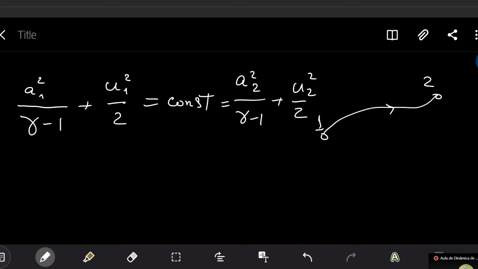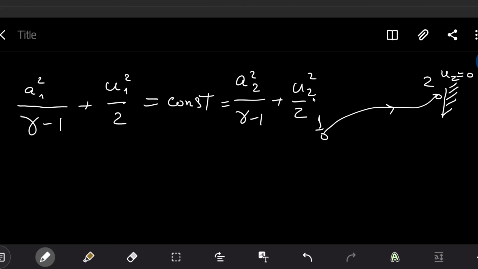Actually, I think isentropic flow is the best application for this kind of problem. In this case, in Anderson, point 1 and point 2 can be any points in space. It's not limiting us to have some specific value of the speed of sound or some specific value of the velocity. It can be any point in space, including a stagnation point. So one possibility: point 2 is the stagnation point, so velocity 2, u2, is equal to 0.